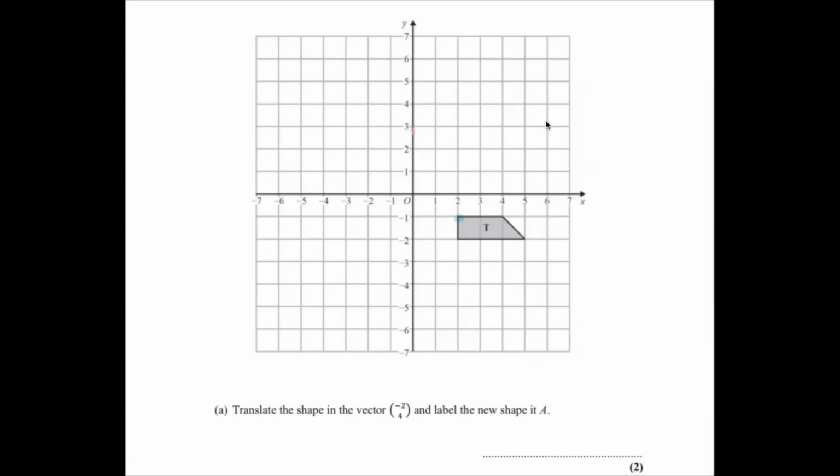So I'm going to mark that corner in, and I'm going to highlight it blue as well, just to really make sure I don't make any mistakes. I'm now going to grow my new shape because it's identical in size. So 2 along, 1 down, 3 across, and then join it up. It does say that I want to label the new shape A, so I shall pop a little A in there. And then I have completed that.